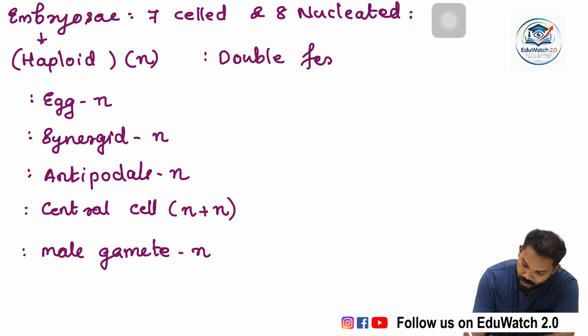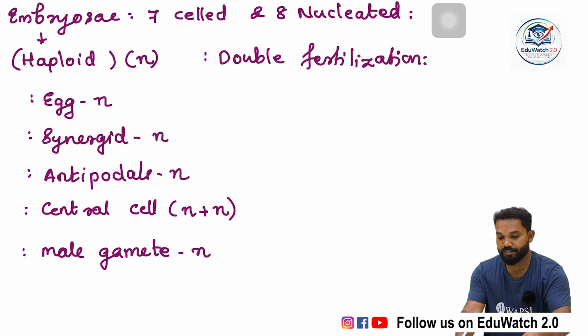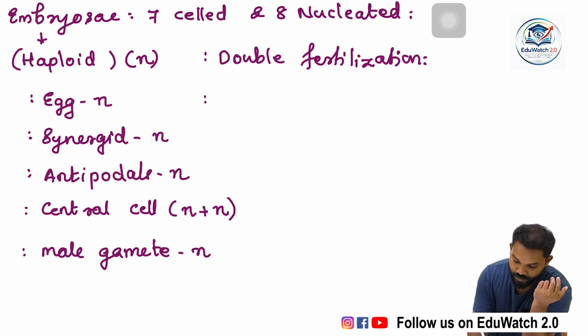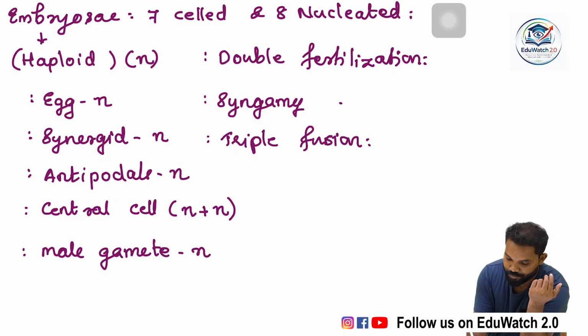What is meant by double fertilization? In double fertilization, there are 2 fertilization events that take place. Among the 2, one is the most common, that is syngamy. And the next one is triple fusion, which is the unique character of angiosperms.